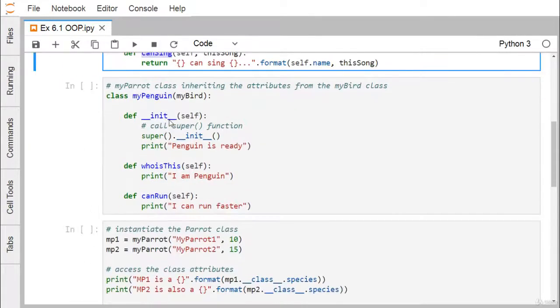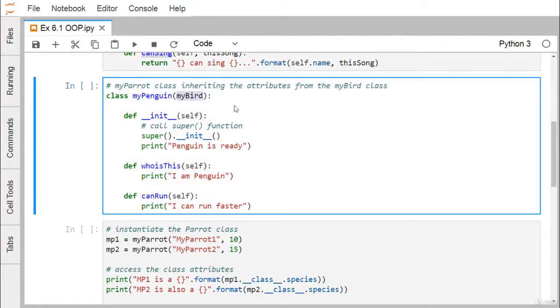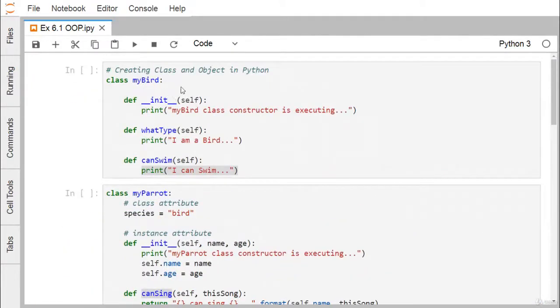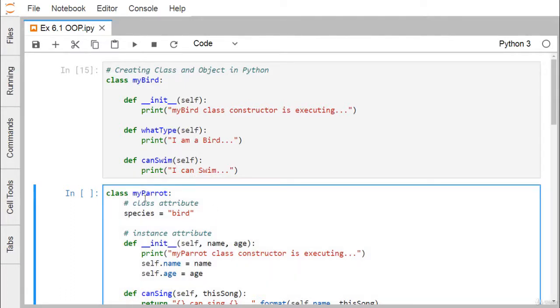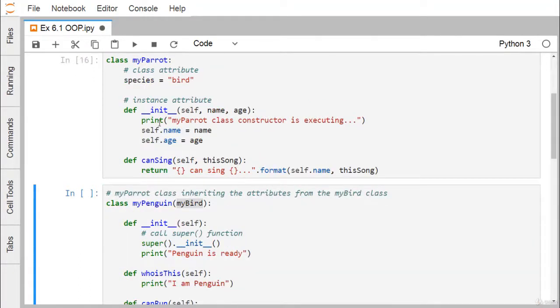So now we are having the next class, that is the myPenguin. This myPenguin is inheriting the class myBird. You can easily recall that this myBird was a class, and if you go on executing you can find that no method has been called from this myBird class. So that's why it is producing no output, only the mere declaration we are having. And now we are having this myParrot, and this myParrot I have executed, so no error has been observed.